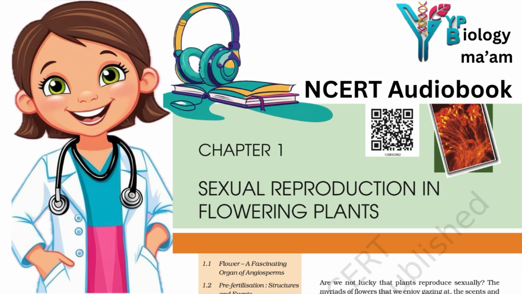Is there any relationship between number of ovules in an ovary and the number of seeds present in a fruit? In most plants, by the time the fruit develops from the ovary, other floral parts degenerate and fall off. However, in a few species, such as apple, strawberry, cashew, etc., the thalamus also contributes to fruit formation. Such fruits are called false fruit. Most fruits, however, develop only from the ovary and are called true fruits.